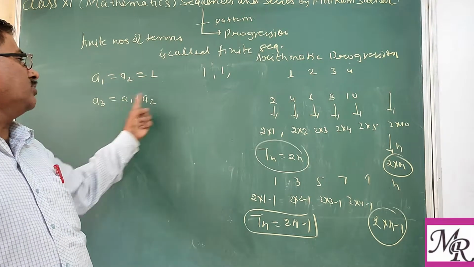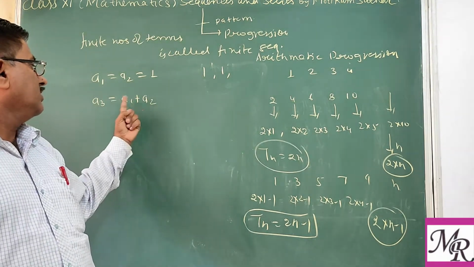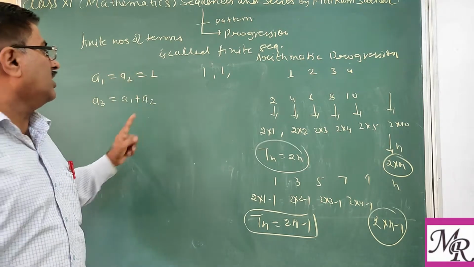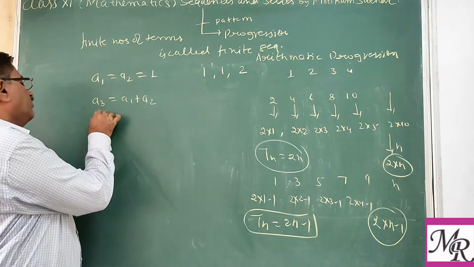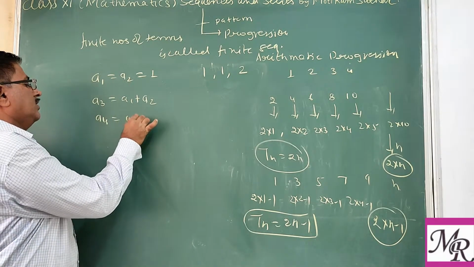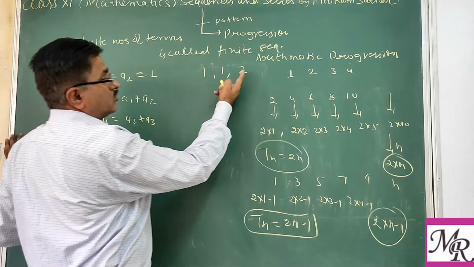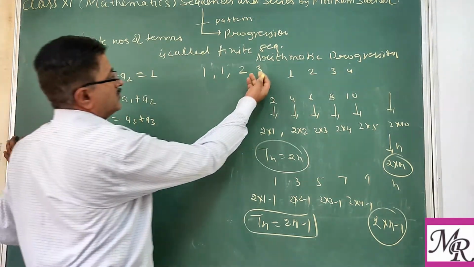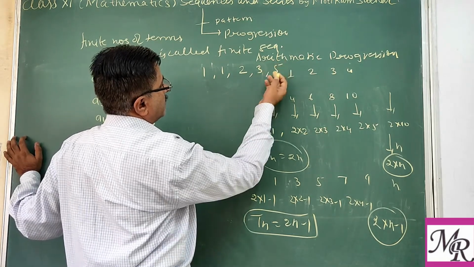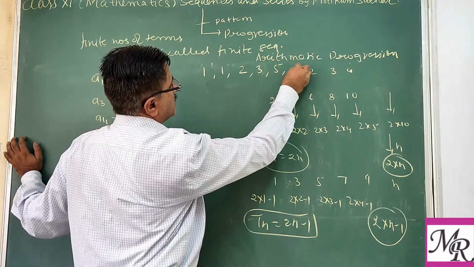Now suppose you want to find the third term, that is the sum of a1 and a2, that is 1 plus 1, 2. Now if you want to write the fourth term, that is the sum of a2 plus a3, so 2 plus 1, that is 3. Then the next term, 3 plus 2, 5. Next term, 5 plus 3, 8.